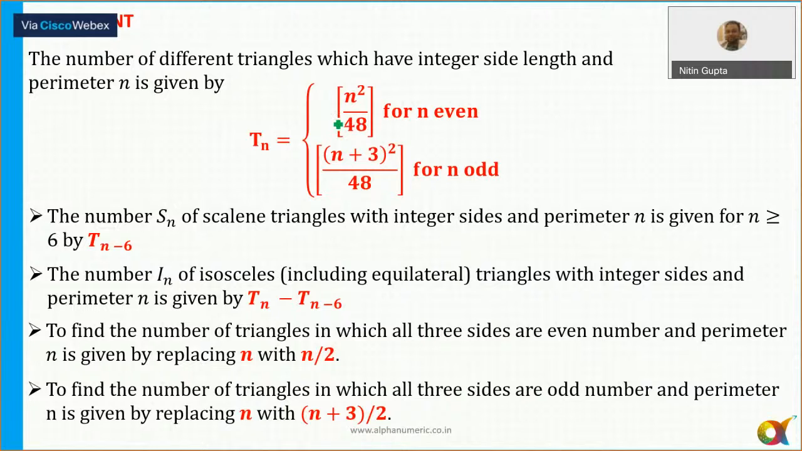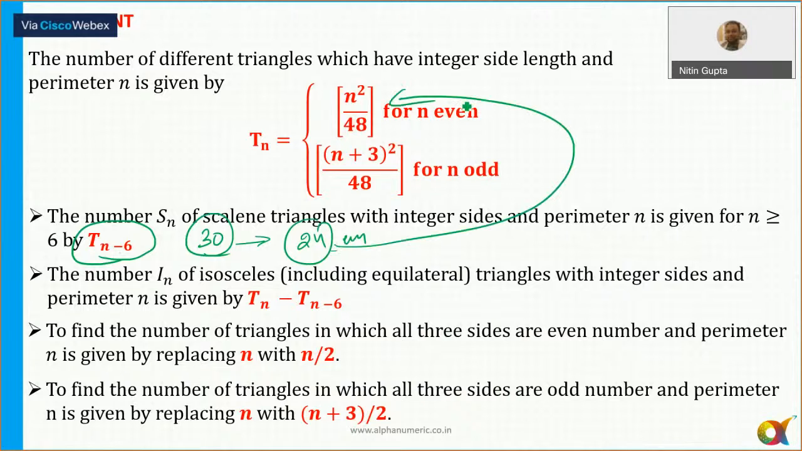Yes, that's right. ना जतिन, n को n minus 6 से replace करना. अगर मेरा perimeter 30 है और मुझे find out करना है total scalene triangles कितने बन सकते हैं, so 30 की जगह सब 24, अगर even number है तो ये पहले वाले फॉर्मूले में substitute करना है. That is what I need to do. All right, this is what we need to do here. Clear now? अगर odd होता तो नीचे वाले फॉर्मूले में पुट करते, same thing. Okay.